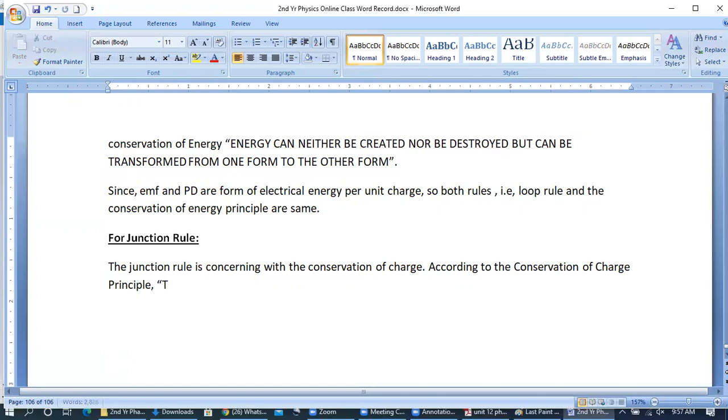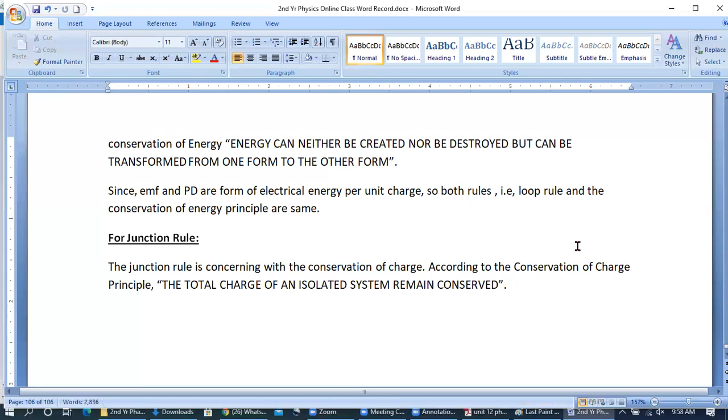what is that? The total charge of an isolated system remains conserved. It means that एक isolated system, you are having an isolated system.